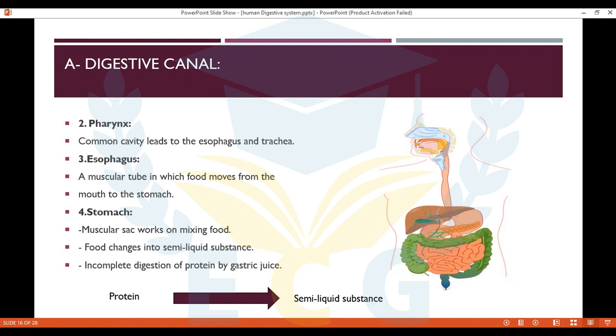So when I ask you, the stomach secretes gastric juice. The stomach secretes gastric juice. And the gastric juice makes an incomplete digestion, which means partial digestion of protein, and converts the protein, which is a complex form, into a simple form, which is semi-liquid substance. Okay?